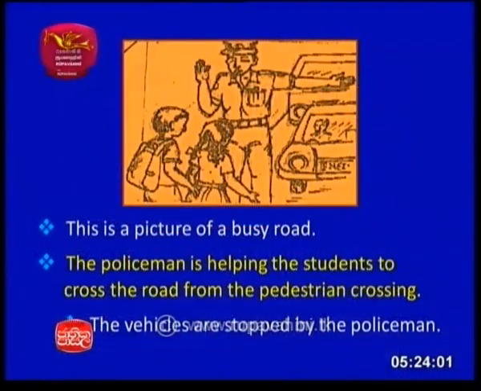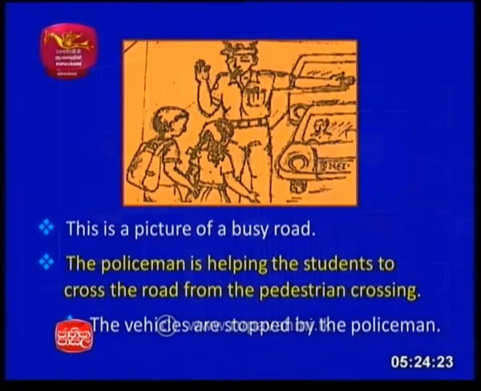Right. Now here you can see it's the policeman, you can obviously see. So this is on a road and some vehicles have been stopped. Two children are there. So the policeman has stopped the vehicle. So it should be a pedestrian crossing. This is a picture of a busy road.